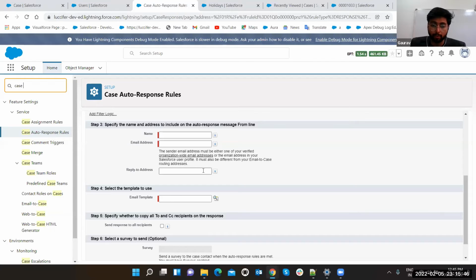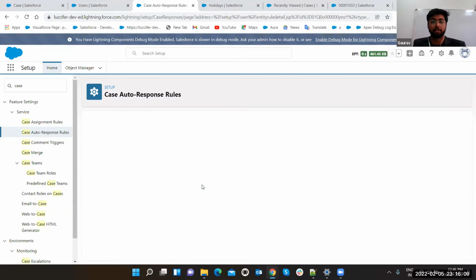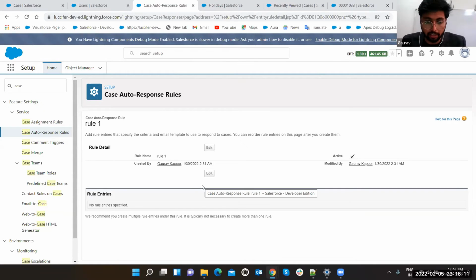Reply-to address also. Suppose they want that the user should also send back the details to you. Okay, so that's the stuff. You can also select the email template, which email template you want to share. Send response to all recipients: this option is for when the user is responding to you, and you want that response to be sent to all the recipients also. You can click on the save button, it is going to work. That's how case auto response rules work.